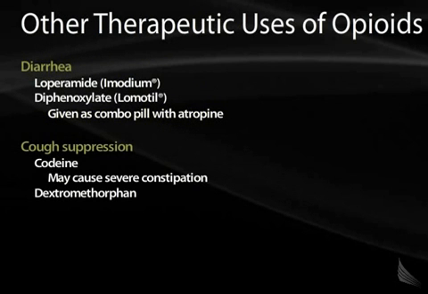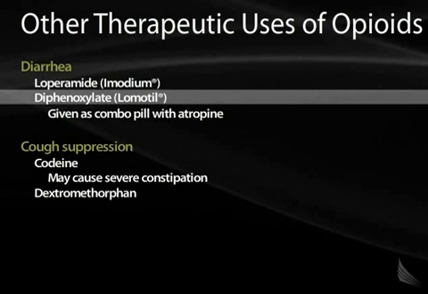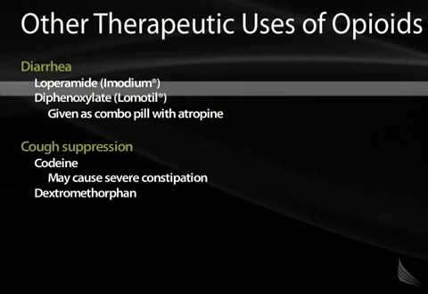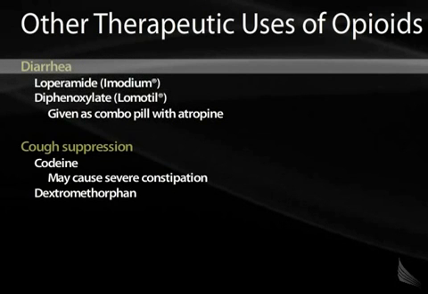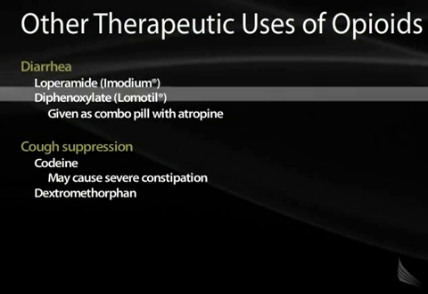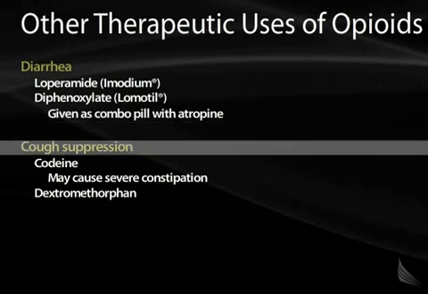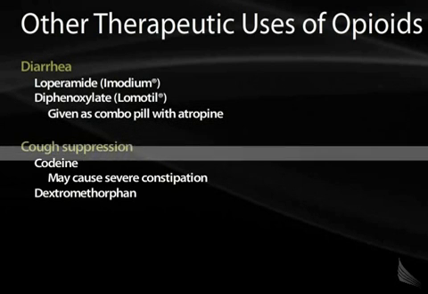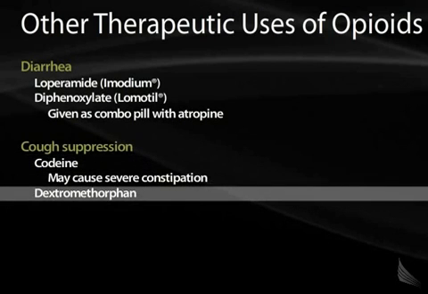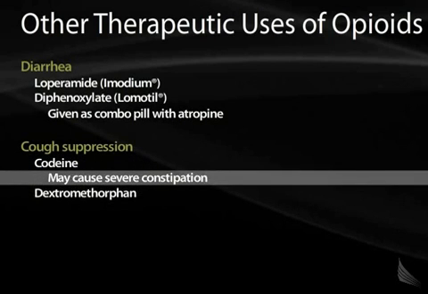There are other uses for opioids besides simply pain control. Loperamide and diphenoxylate, also known as Imodium and Lomotil, are commonly used to treat diarrhea because of the ability of these opioids to slow down the gut. Diphenoxylate is commonly given along with atropine as the combo pill Lomotil, which works very well in patients that have irritable bowel syndrome. Opioids can also be used to treat cough, as we see with the medications codeine and dextromethorphan. Codeine is classic for causing constipation. Codeine is actually converted to morphine in the body.